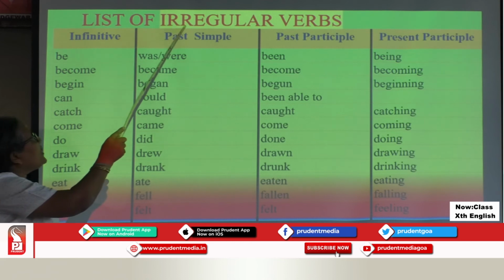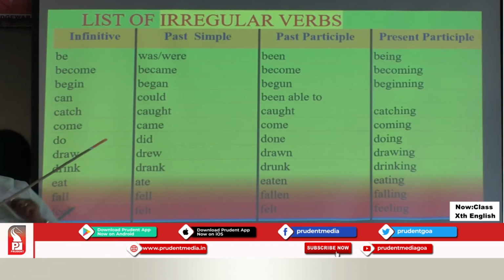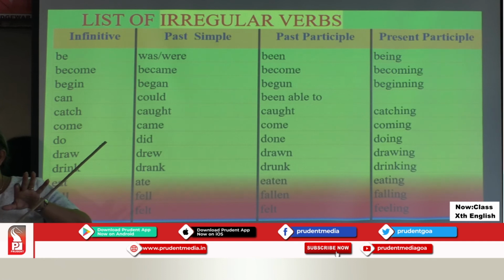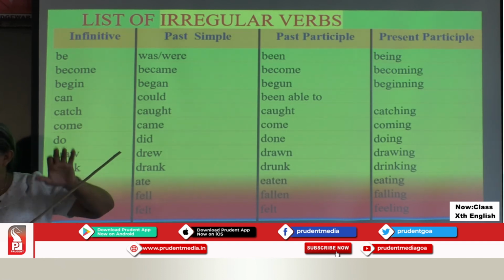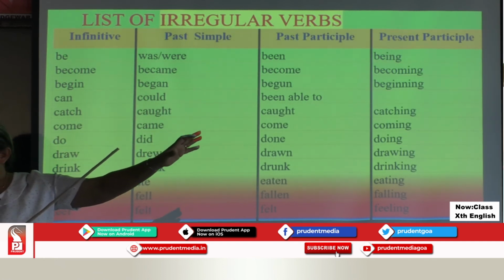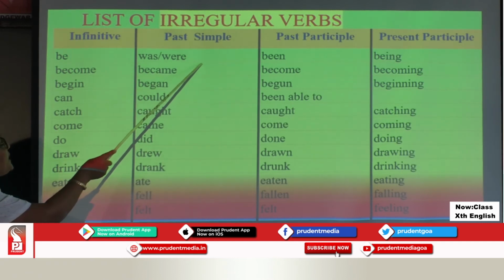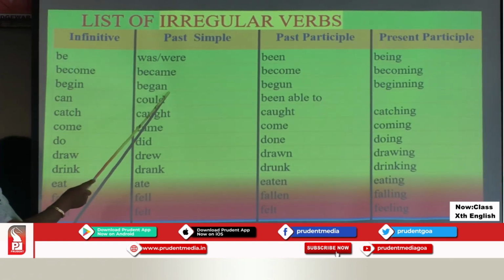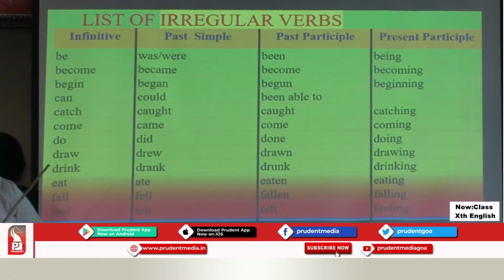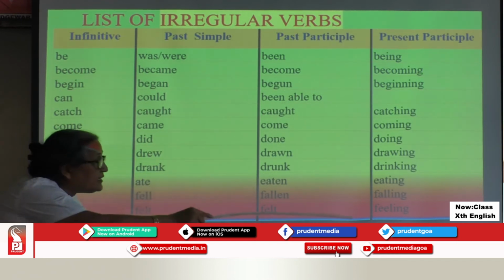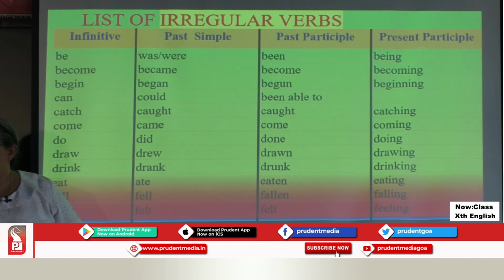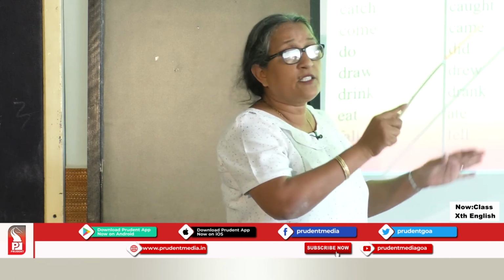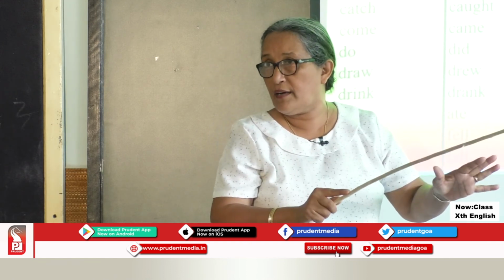In the case of irregular verbs, when I explained to you there are regular verbs and irregular verbs, I told you regular verbs follow a pattern and irregular verbs change the entire root, the base, in order to form its past simple. Therefore, children, you need to learn the irregular verbs by heart. You need to know the four principal parts of the irregular verbs by heart.